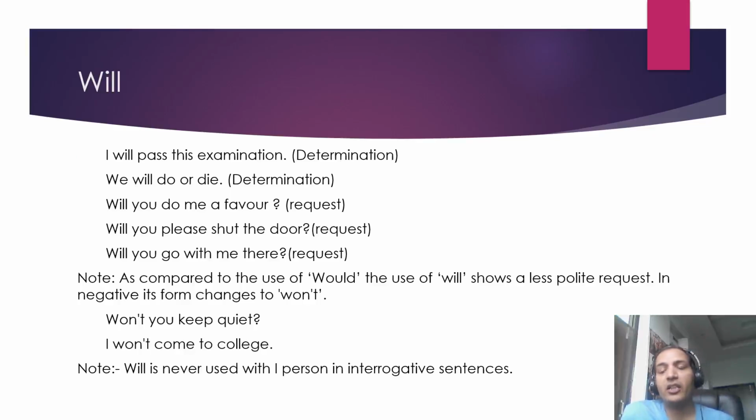Then another kind of determination, like we will do or die, just like the people did during our Indian freedom struggle, do or die. So they said, we will do or die. करो या मरो की सिचुएशन है, अभी तो हम करेंगे या मरेंगे.